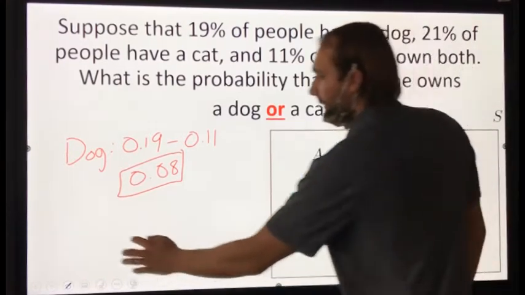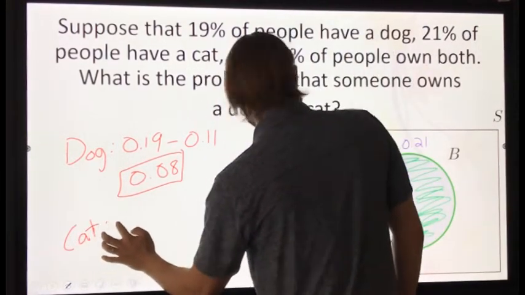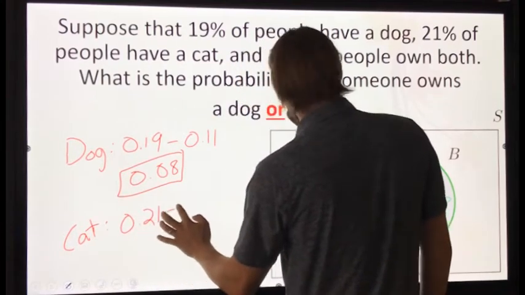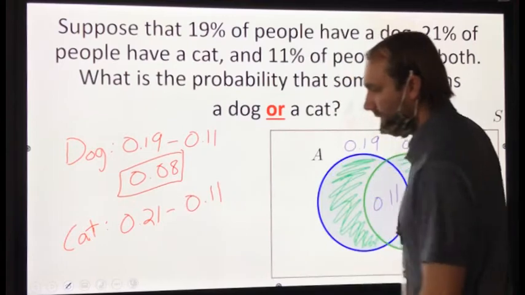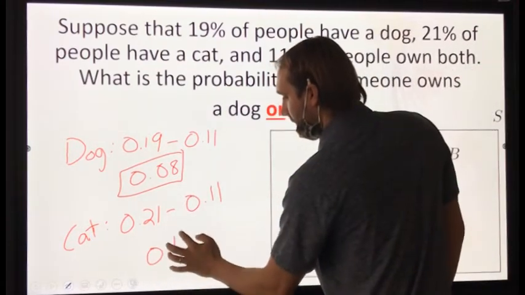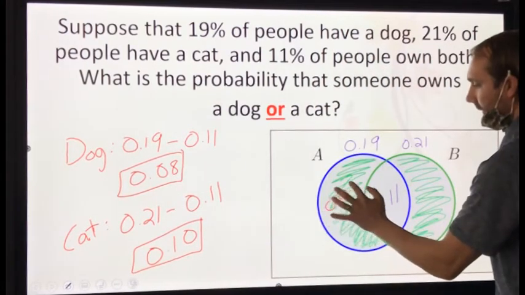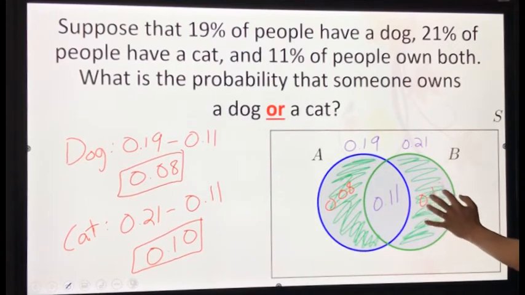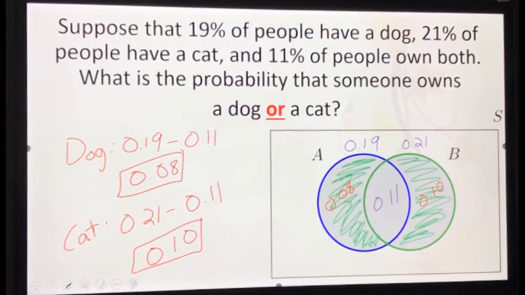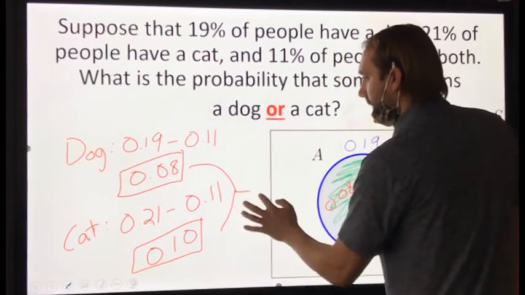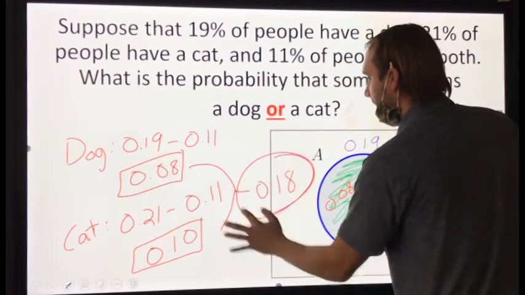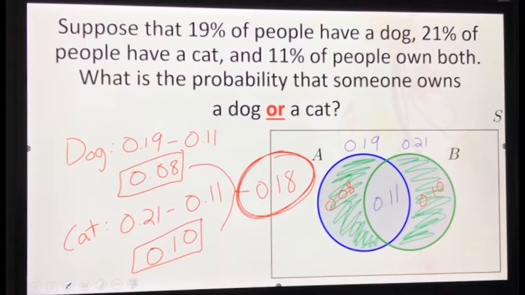Subtract. Very good. So cat, I need to take how many people own a cat, subtract those that own both, and I get 0.1, right? So that tells me that this region here is 0.08. This region here is 0.10. How do I find the probability that someone owns a dog or a cat? Add them together. 0.18. 18% of the people that I surveyed own a dog or a cat. They do not own both, they own one or the other.